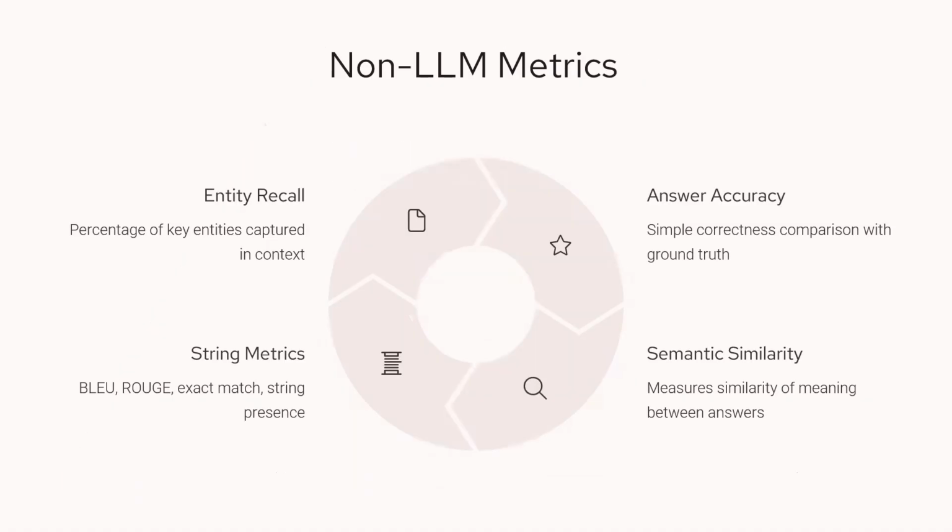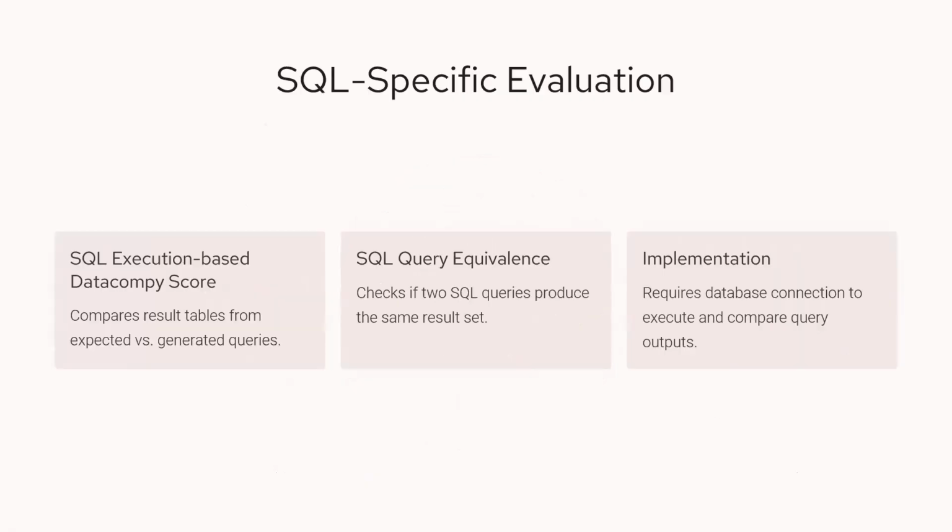Now let's see something about the non-LLM metrics. Most of the time, non-LLM metrics are something we can understand very easily, and they do not need an LLM. A very simple example could be string metrics. You can check for an exact match, or whether a string is present in the given output or not. Or you can see how semantic search is working in the vector database, and answer accuracy. As I told, semantic similarity. So these are the simple things you can measure with non-LLM metrics.